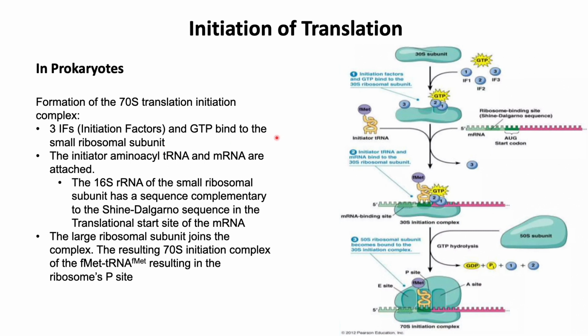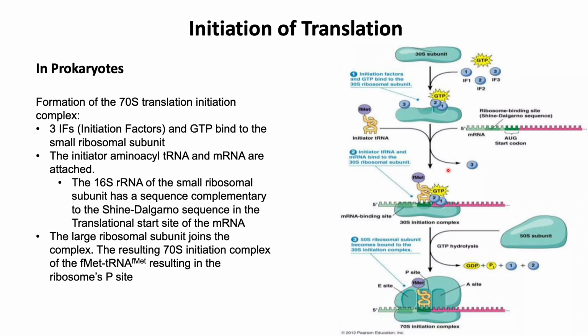So in prokaryotes, the formation of the 70S translation initiation complex occurs in three steps. Three initiation factors, abbreviated as IF, so IF1, IF2 and IF3, along with GTP bind to the small ribosomal subunit. So the initiator aminoacyl tRNA and mRNA are attached.